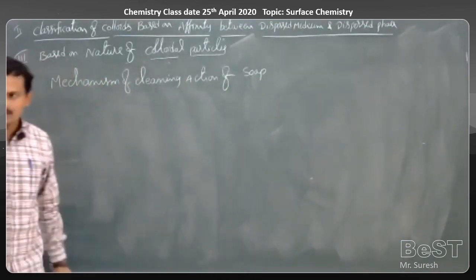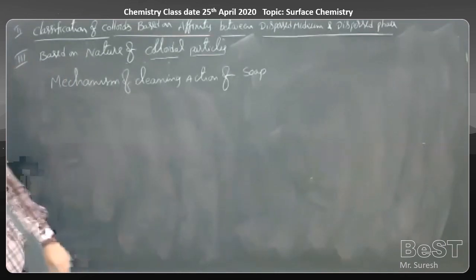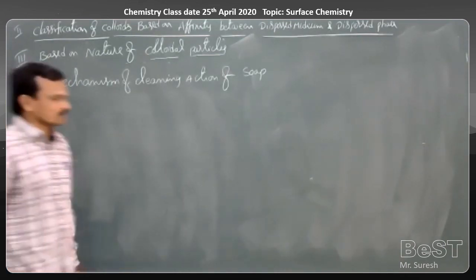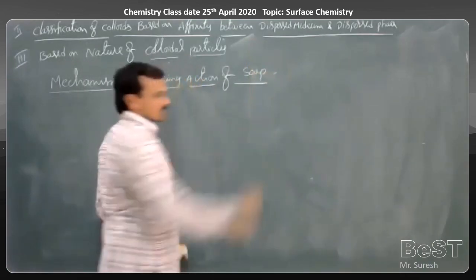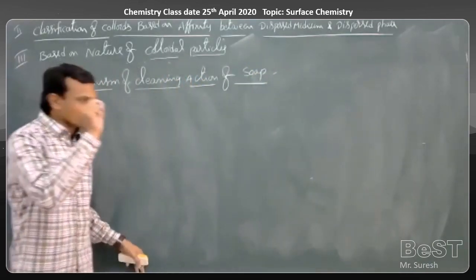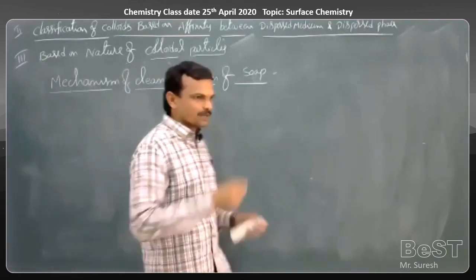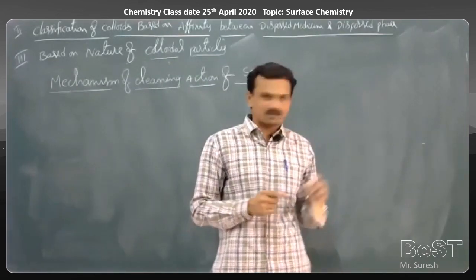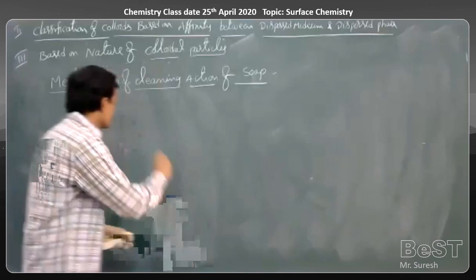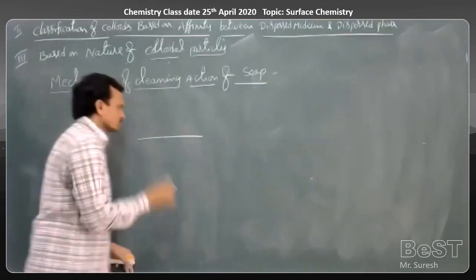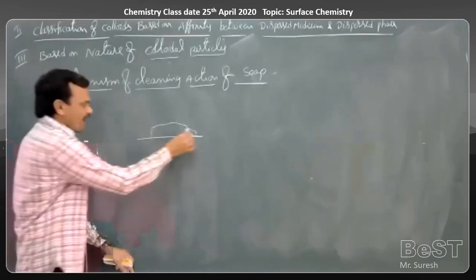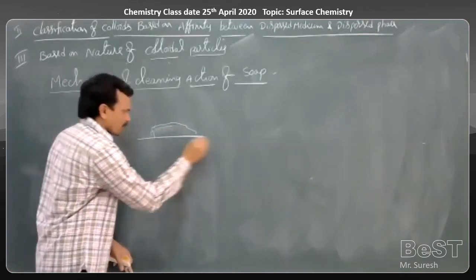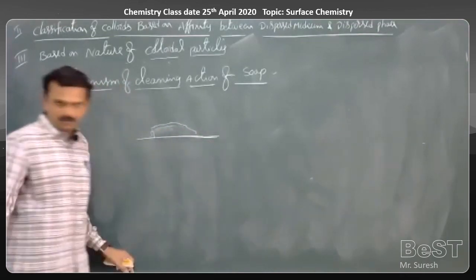Soaps and detergents play an important role in the cleaning action. Then what is the mechanism involved in the cleaning action of soap? It is about how dirt particles or oil particles or grease particles can be removed from the surface of cloth. Let us see here. So this is a dirt particle or oil or grease particle present on the cloth surface.